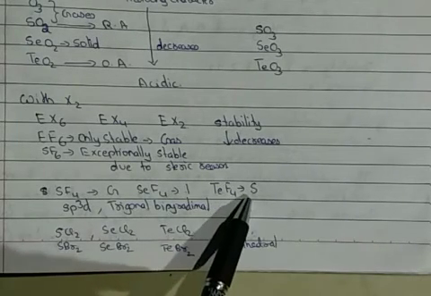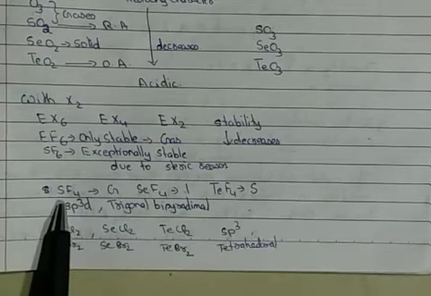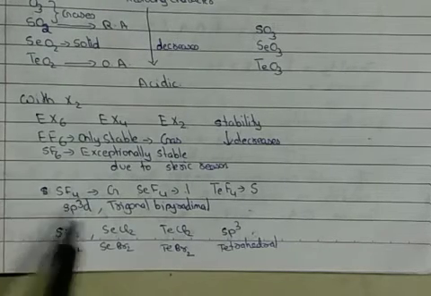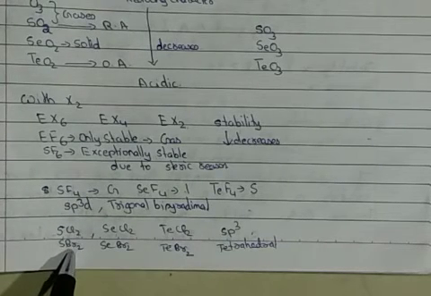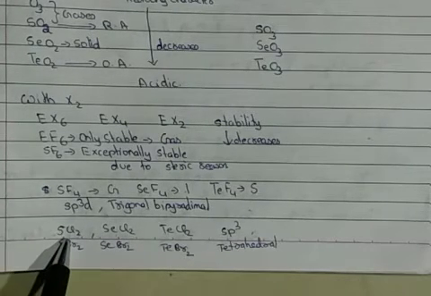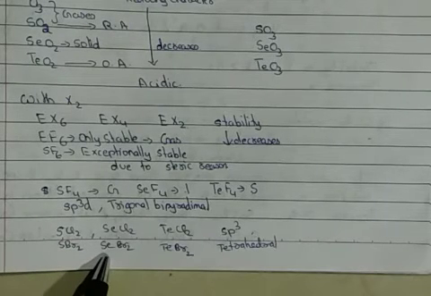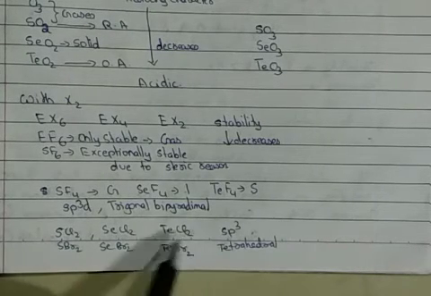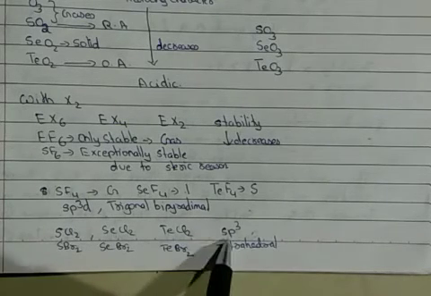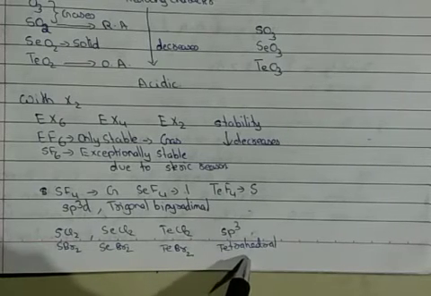In this, tellurium tetrafluoride is a solid, selenium tetrafluoride is a liquid, whereas sulfur tetrafluoride is a gas. After tetrahalides, the next one we have is dihalides. In dihalides, many compounds are formed, such as sulfur dichloride, sulfur dibromide, selenium dichloride, selenium dibromide, tellurium dichloride, tellurium dibromide. All these dihalides undergo sp3 hybridization and they all possess tetrahedral geometry.